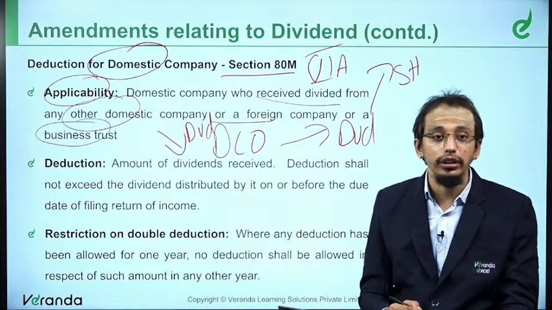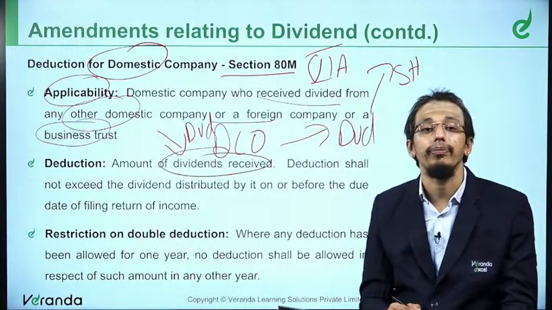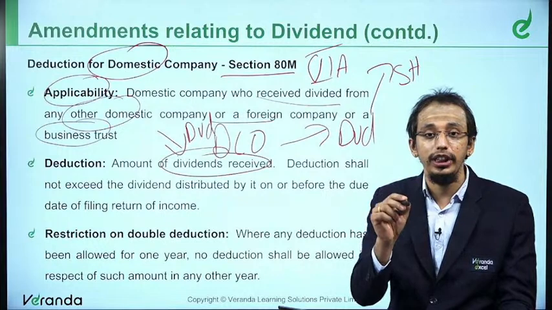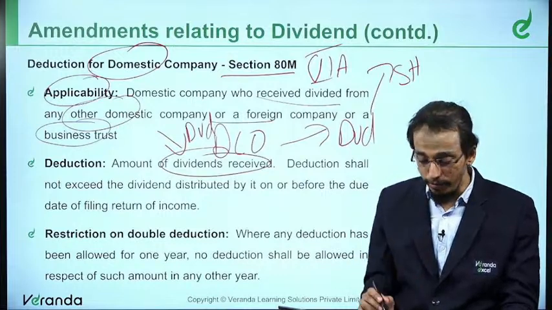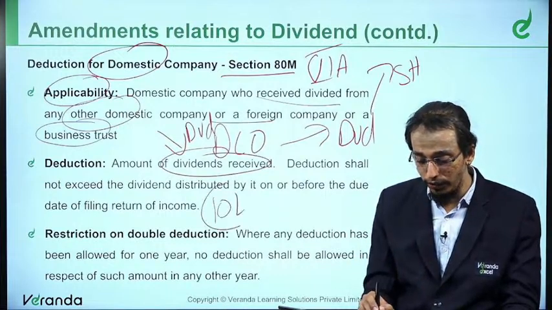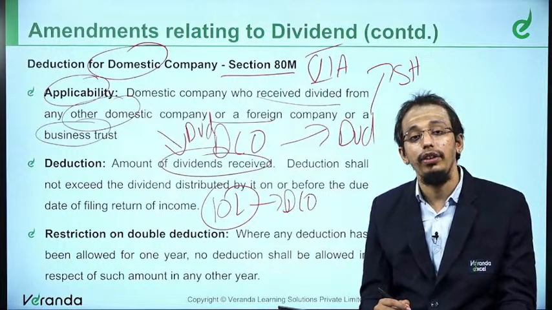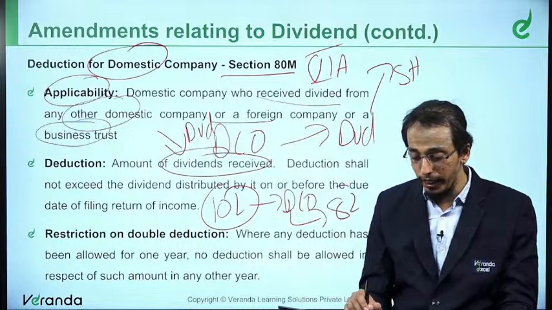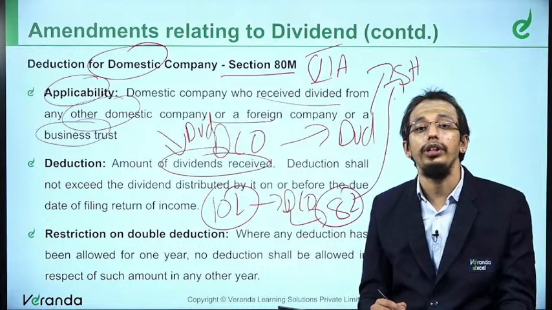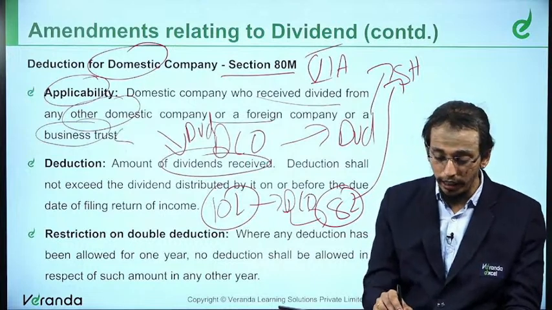So what is the deduction? Deduction would be whatever is the dividend received. Whatever is the dividend received would be allowed as deduction. However, let's say 10 lakh is received by the domestic company and only 8 lakh is paid to its shareholders. The domestic company has paid only 8 lakhs. Now the deduction would be only 8 lakhs.